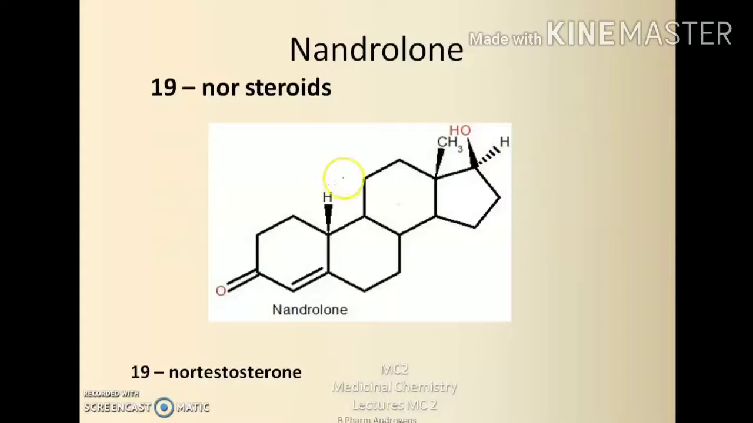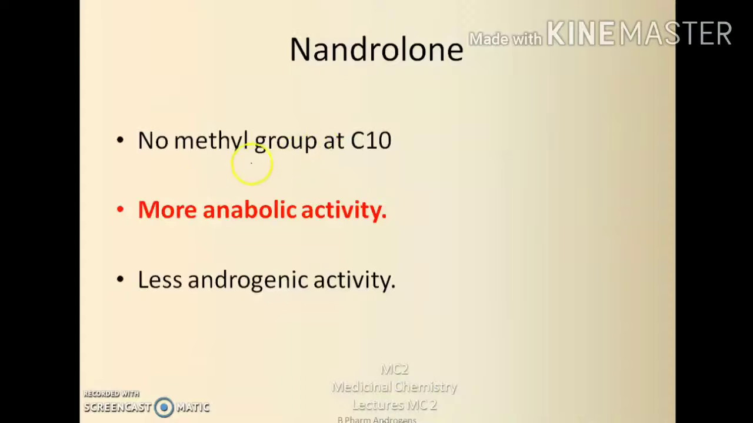Then coming to nandrolone, nandrolone is a 19-nor steroid. That is, the methyl group at the 10th position, the 19th methyl group, is absent in nandrolone. So it is known as a 19-nor steroid, or you can say that it is 19-nortestosterone. The remaining structure is the same as that of testosterone. It mainly has anabolic activity and decreased androgenic activity.